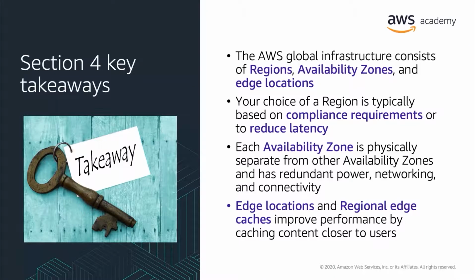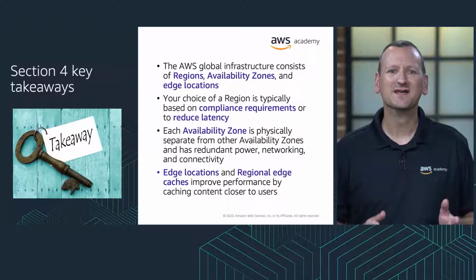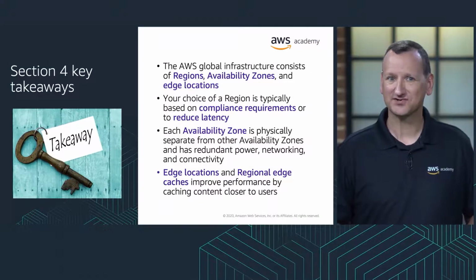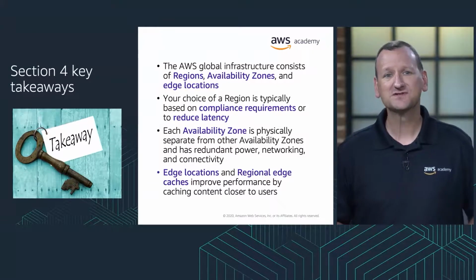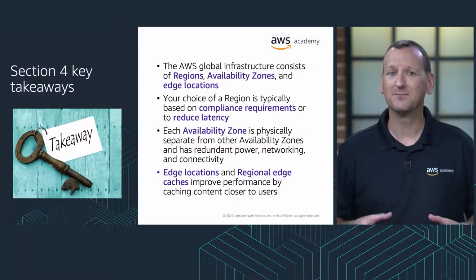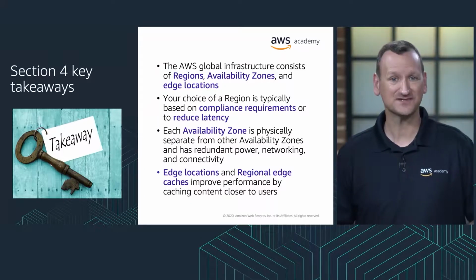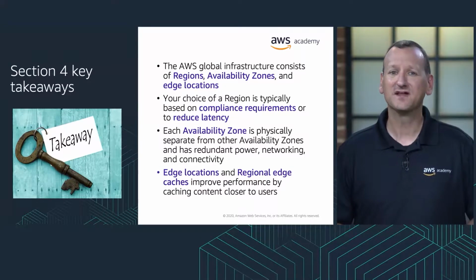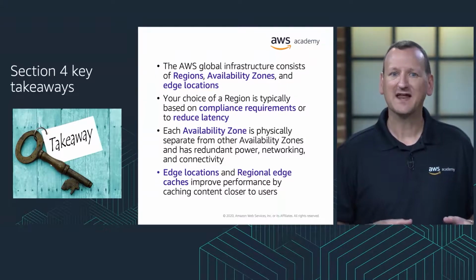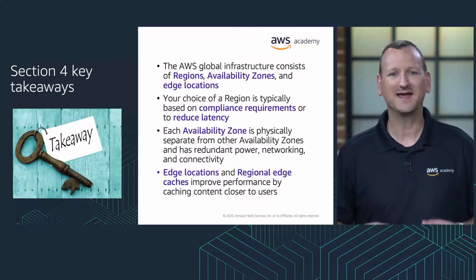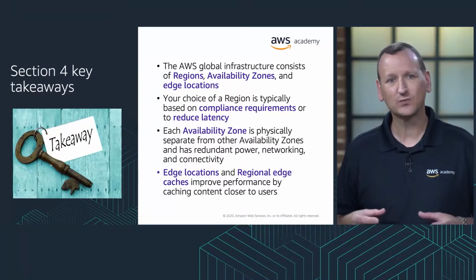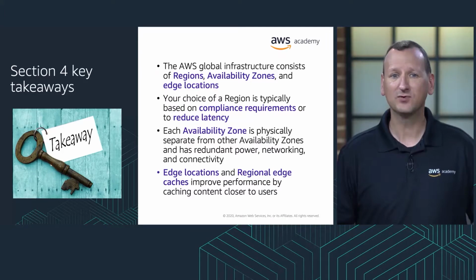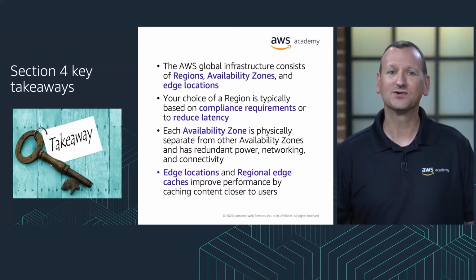The key takeaways for this section of the module include the AWS global infrastructure consists of regions and availability zones. Your choice of a region is typically based on compliance requirements or to reduce latency. Each availability zone is physically separate from other availability zones and has redundant power, networking, and connectivity. And finally, edge locations and regional edge caches improve performance by caching content closer to users.